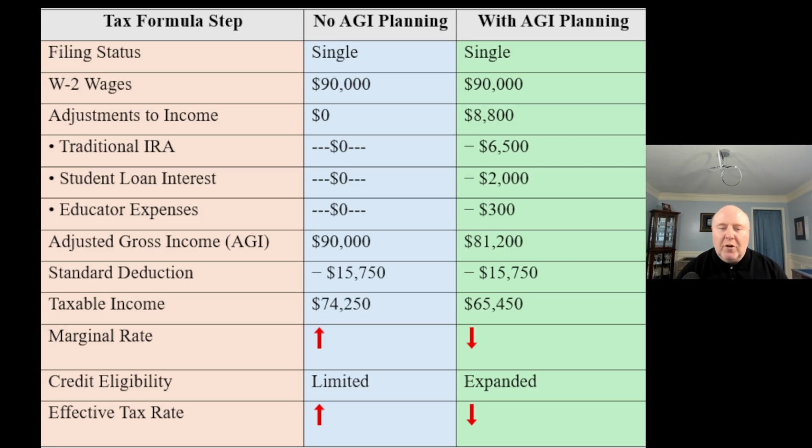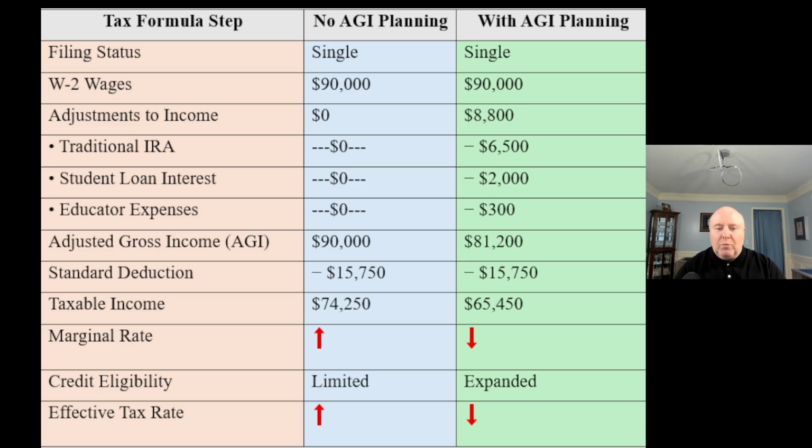So the first thing we have to know is what is our filing status, and I wanted to keep everything as simple as I could, so we're going to be single on both of them. Our W-2 wages are just going to be $90,000, so we only have W-2 wages. Adjustments to income. Remember when we went to the formula, we went with our gross income minus our adjustments, right? Those above the line deductions. Well, here what we're saying is we don't have any above the line adjustments. So there's nothing that's dealing with that.